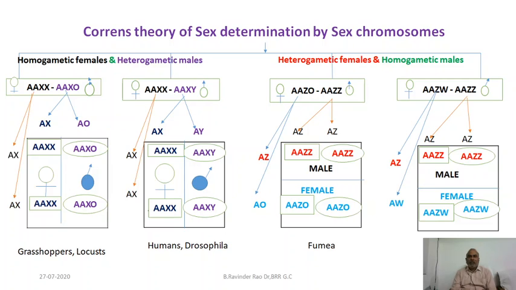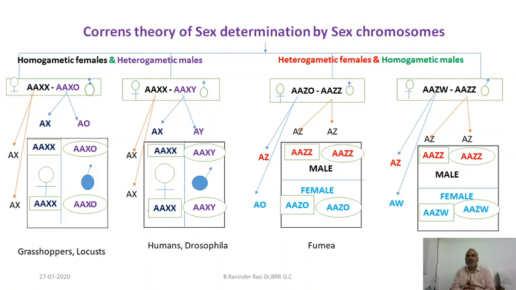Correns explained that sex chromosomes are responsible for the determination of the sex of the embryo. Females and males have different sets of sex chromosomes. Because of these different sets of chromosomes, the embryo becomes a particular sex, and then becomes an adult of a particular sex. Mainly, Correns' theory explains that the heterogametic parent is determining the sex of the embryo.